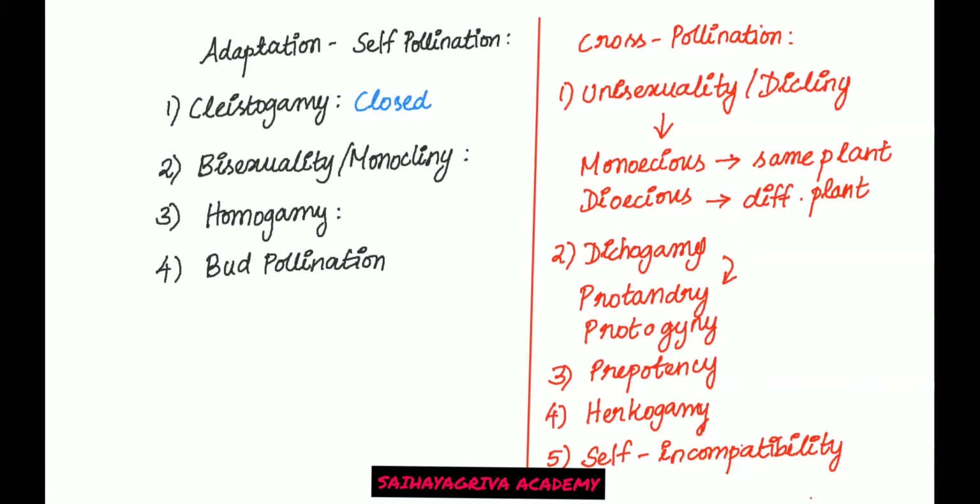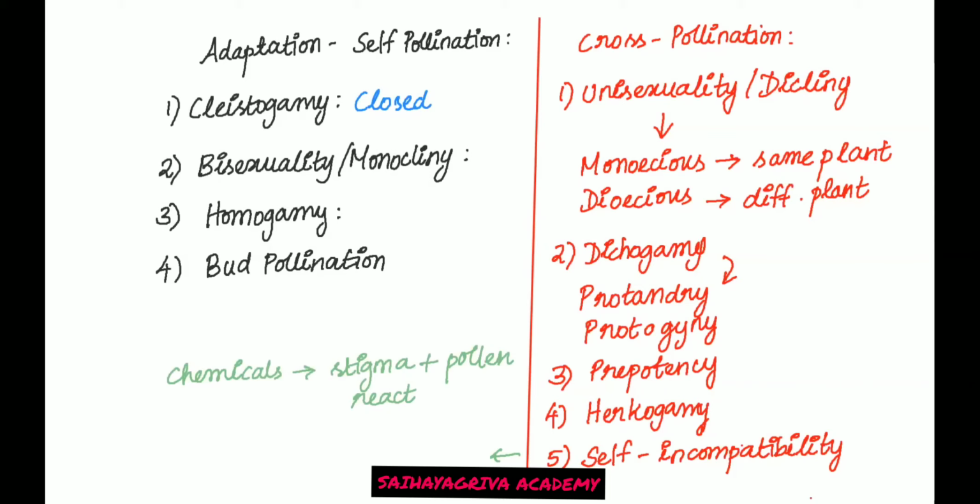So the self-incompatibility reaction occurs due to chemicals. What are the chemicals? There are chemicals on stigma as well as pollen. So chemicals on stigma and pollen react. So if it is compatible, if it is of right type, the stigma will allow the pollen tube germination.